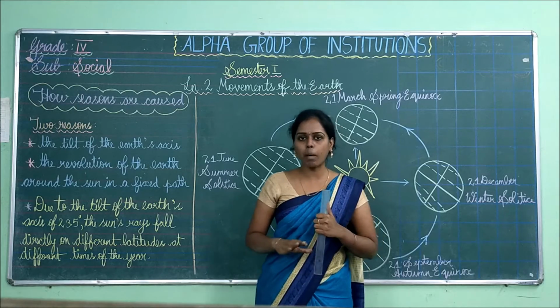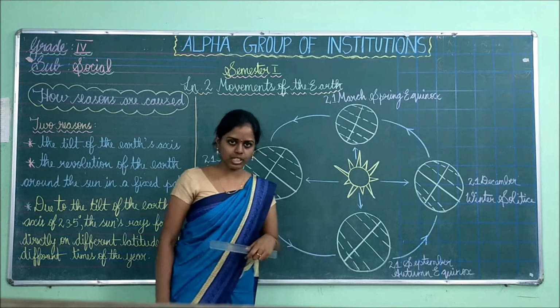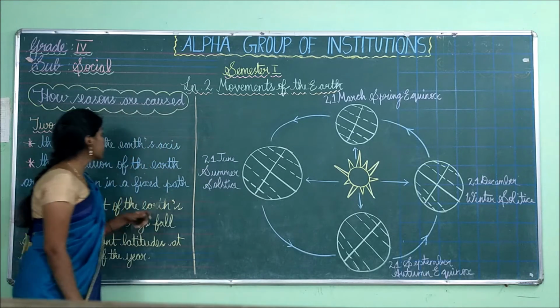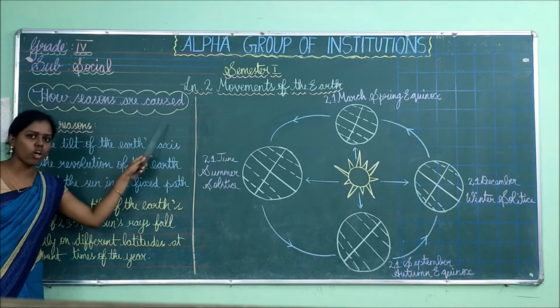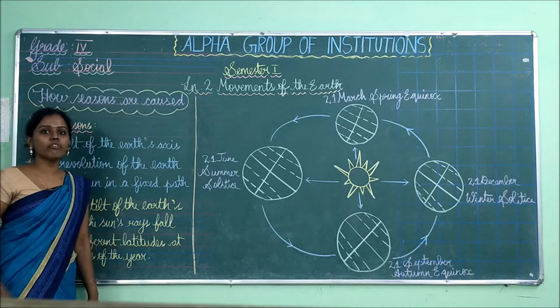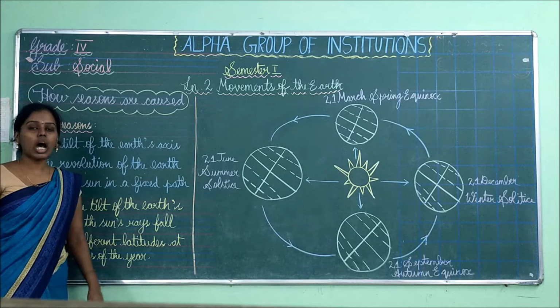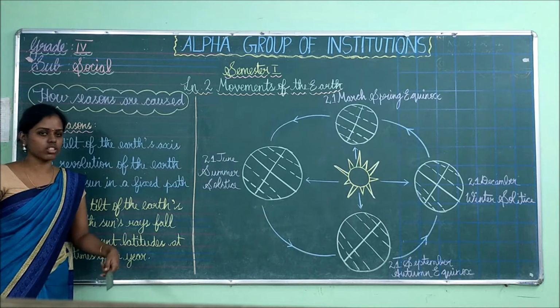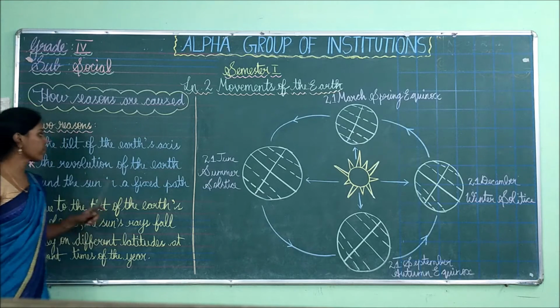So this is about the last session's explanation. Now we are going to see this session. In this session we are going to see how seasons are caused. We have seen 4 seasons in the last class. Now we are going to see how these seasons are caused and how they change.